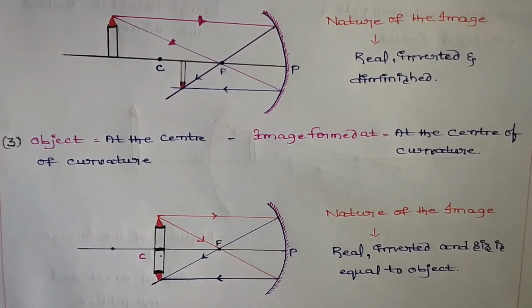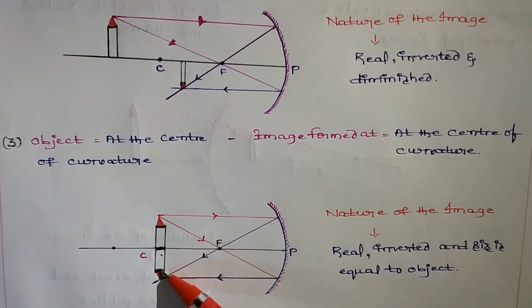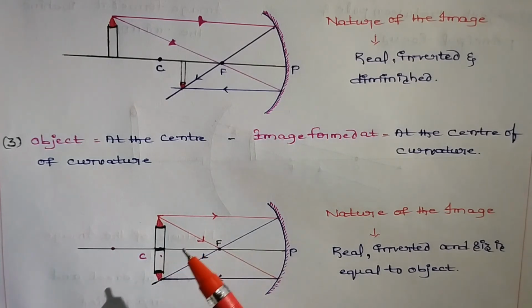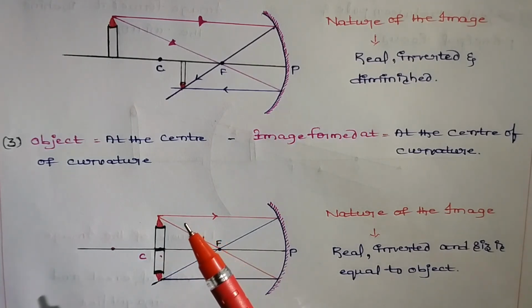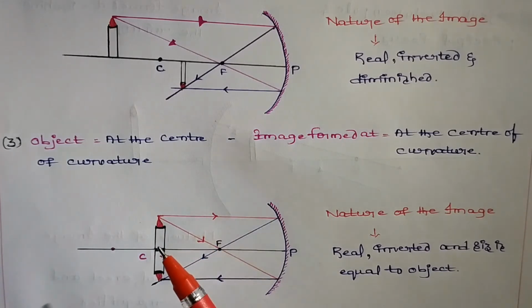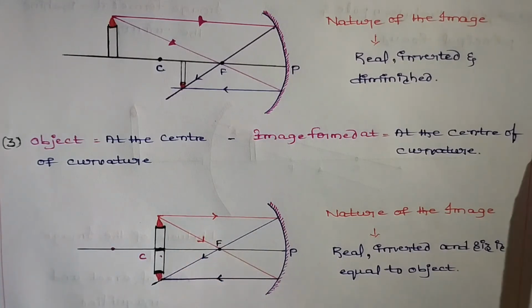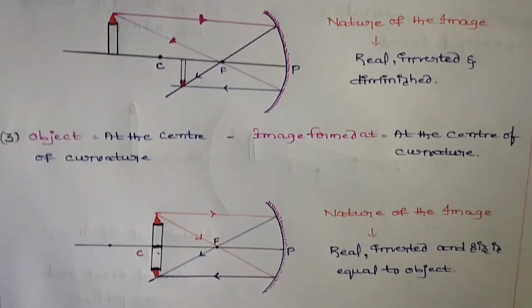In such cases, the image will be inverted and the same size as the object. The object height is the same as the image size, because anytime the object is located at the center of curvature, the image will be located at the center of curvature, and the image is inverted, both are the same size, and it is a real image.